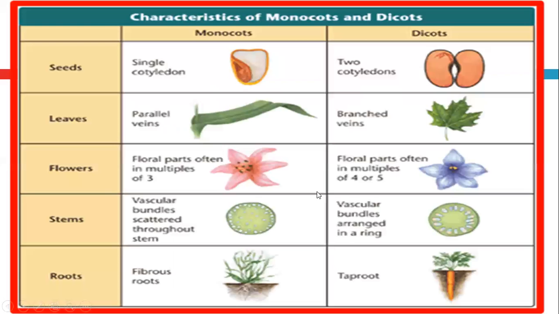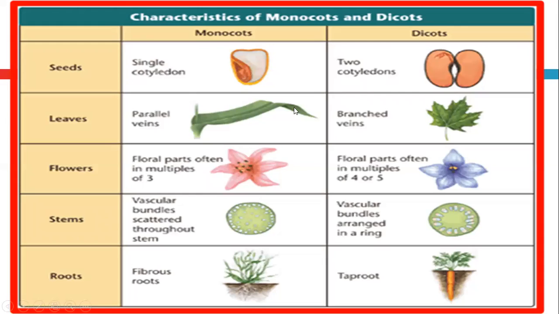Okay, so what are the differences between monocotyledon and dicotyledon? Monocots and dicots. In monocots, the seed has a single cotyledon, and in dicots, from the name, the seed has two cotyledons. What is the cotyledon? They are the seed leaf. When the plant is growing up, the leaves in monocots have parallel veins.